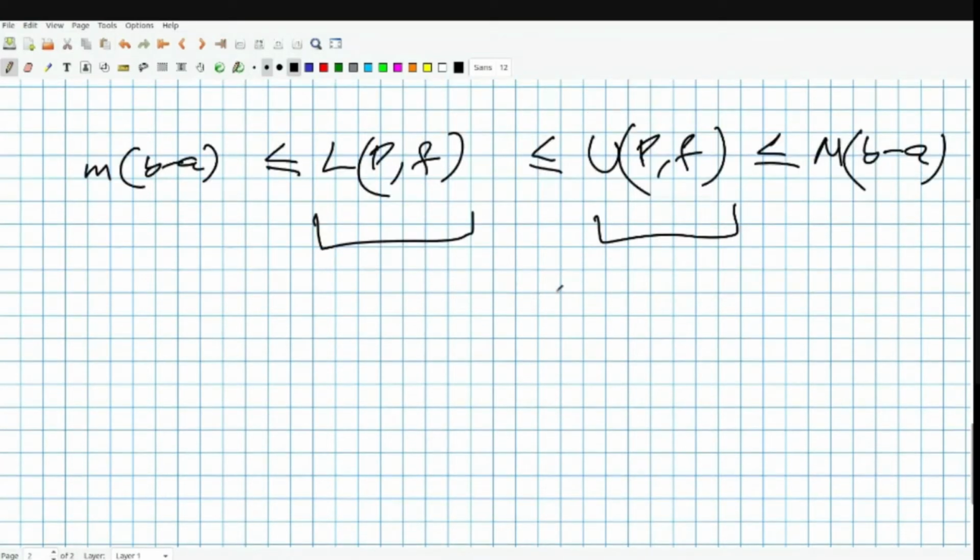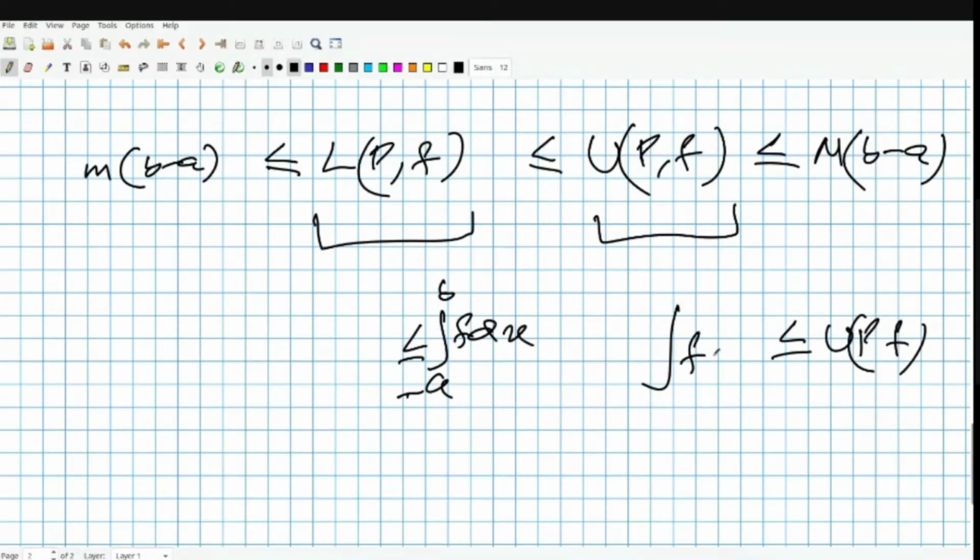So we have the bounds. This says that the lower integral of f dx from a to b is always greater than or equal to L(P, f), because it's the supremum. Similarly, the infimum of the U(P, f) will be below all of the U(P, f).